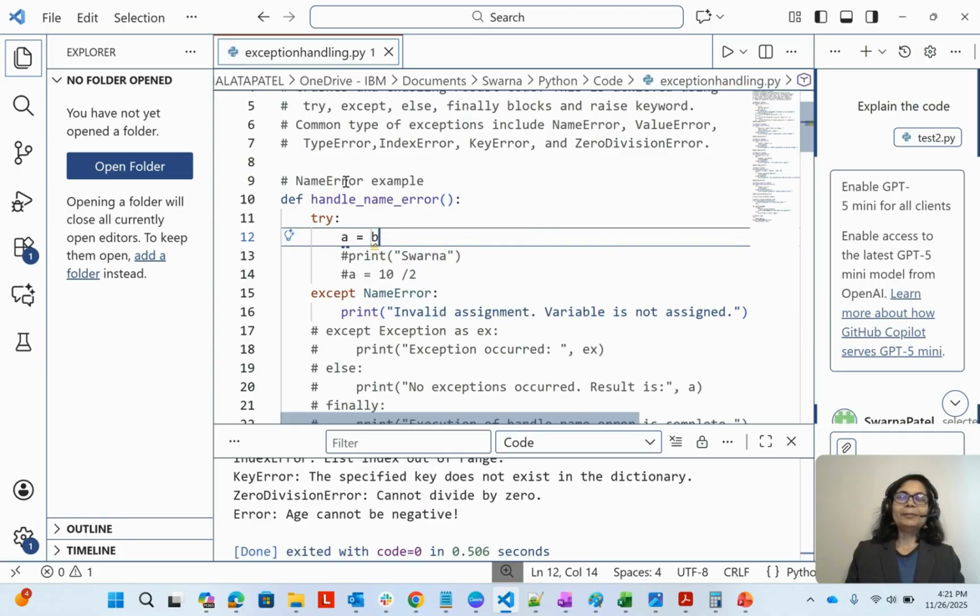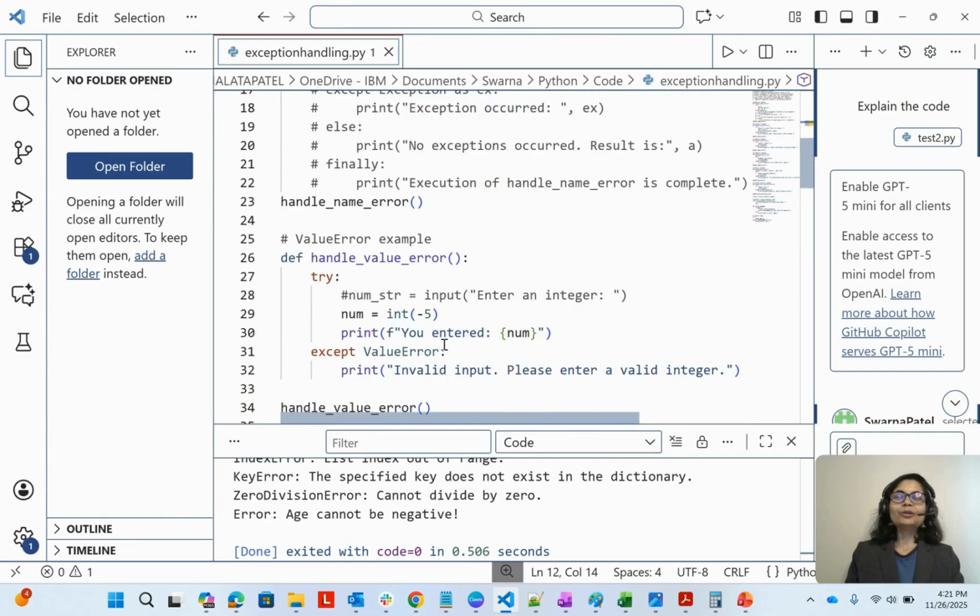At a high level, try will contain the erroneous code, like the code which might raise an error, and then in the except we will try to catch it, which kind of error this is, and then we can print any suitable message. It is just like in Java or C++, how we have try and catch, similar to that. Now, this is the name error.